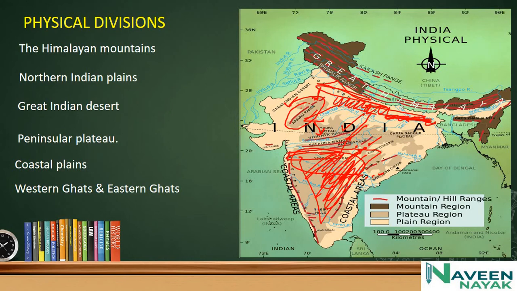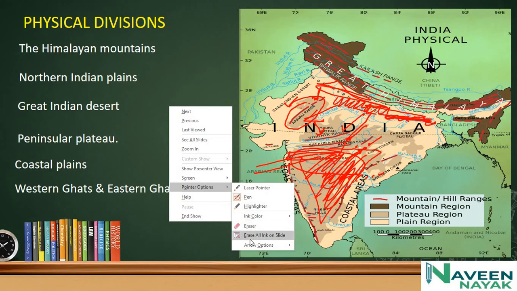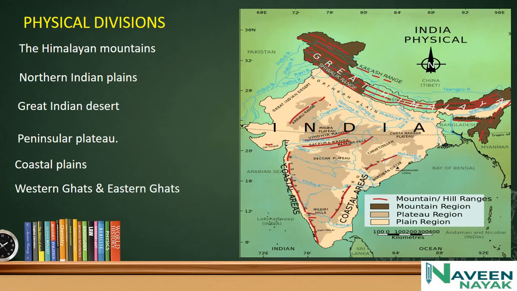The rivers Narmada and Tapti flow through these ranges. They originate from these ranges, flow towards the west and go into the Arabian Sea.